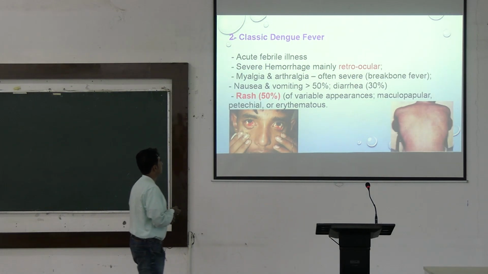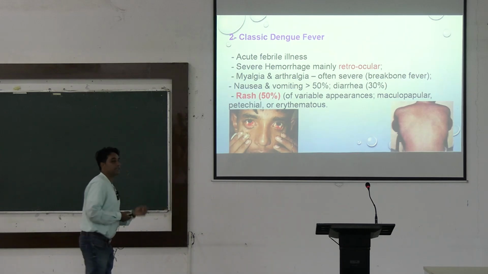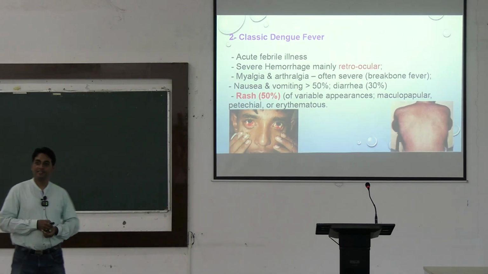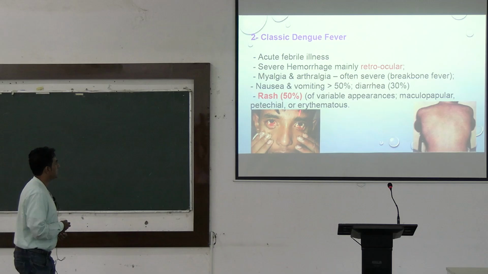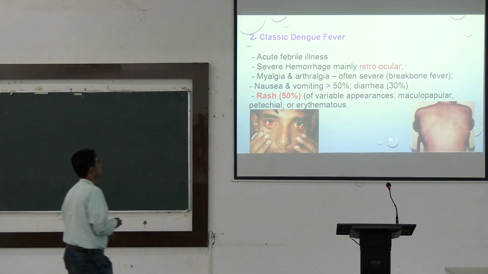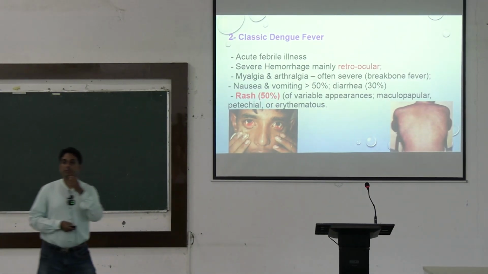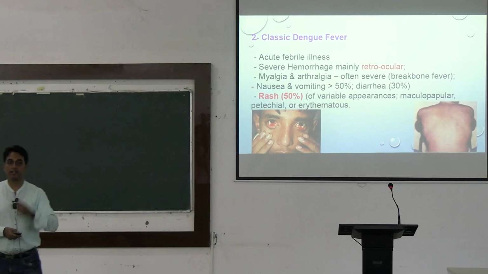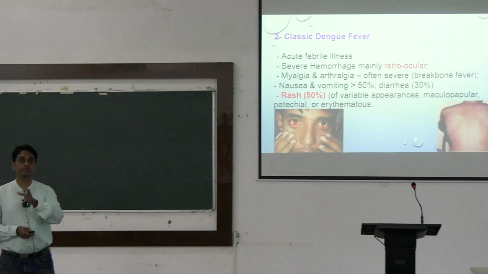What are the symptoms of classical dengue fever? In classical dengue fever, there will be acute febrile illness, severe hemorrhage, mainly retroocular. Patient will be complaining of retroocular pain. This is one of the main symptoms of dengue.